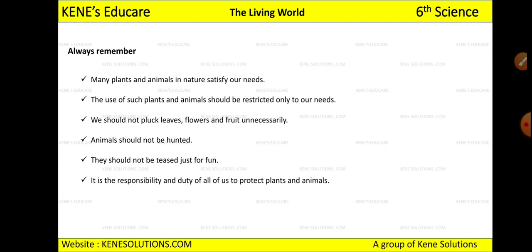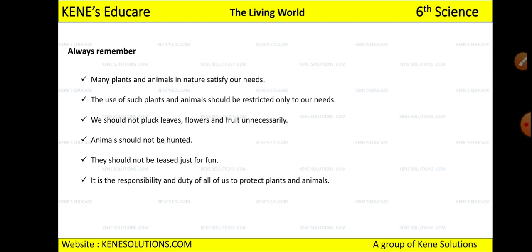They don't need us, we need them. So we should always try to protect them, and save them from others also, because some elders or young people just waste them, tease animals, and hurt animals. So you can tell them not to do that, or you can stop people from plucking leaves and plants unnecessarily.